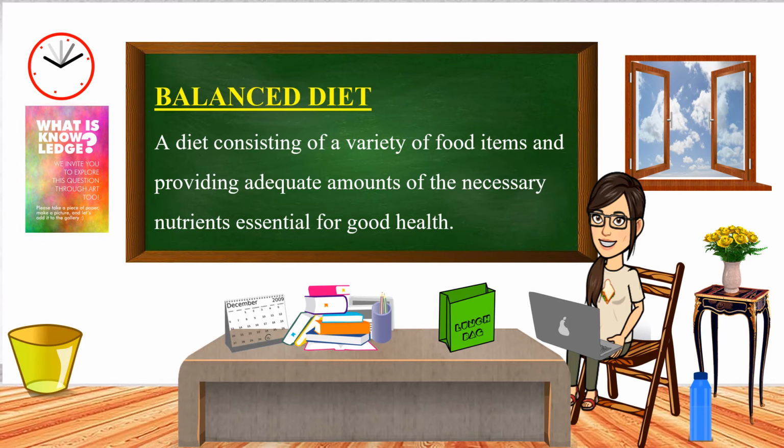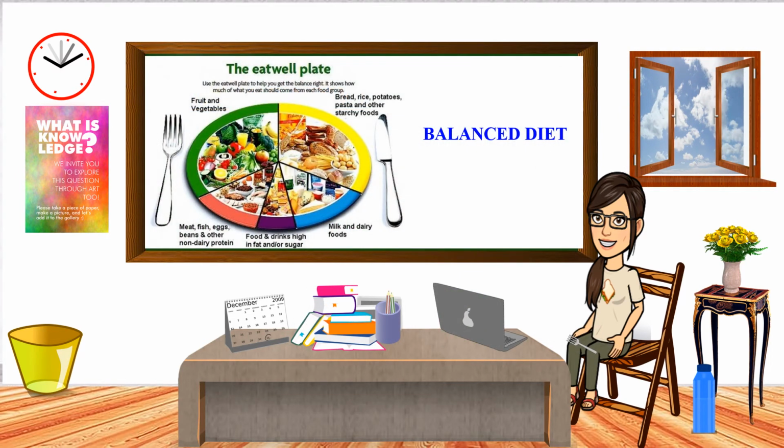Children, you must remember to eat a balanced diet because a balanced diet not only consists of a variety of food items but also provides adequate amounts of the necessary nutrients essential for good health. As you can see from the picture, a meal of a balanced diet looks something like this. It shows the percentage of the nutrients which we must eat in any given meal of the day.